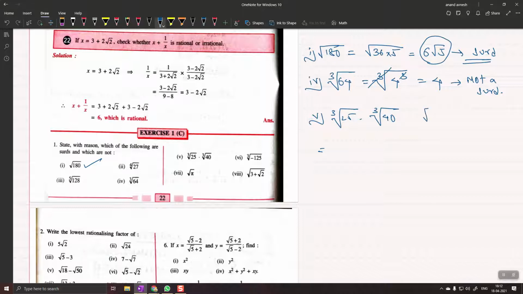Remember, there is a rule which says root of a times root of b is equal to root of ab. I can also say cube root of a times cube root of b is equal to cube root of ab. Can you apply the same rule and find out?